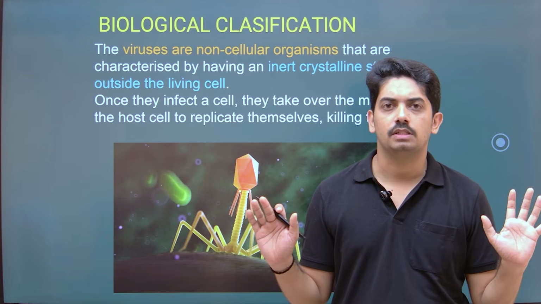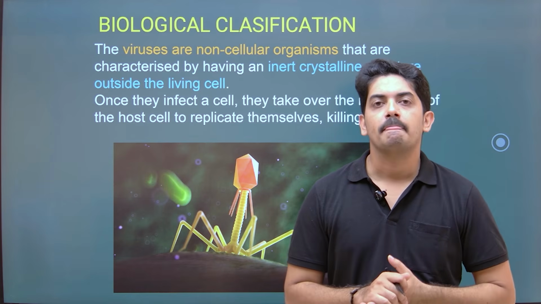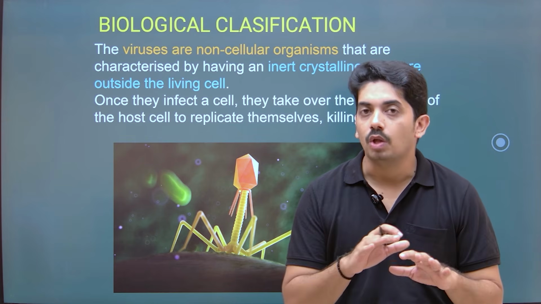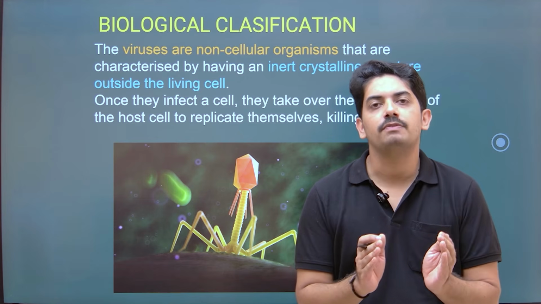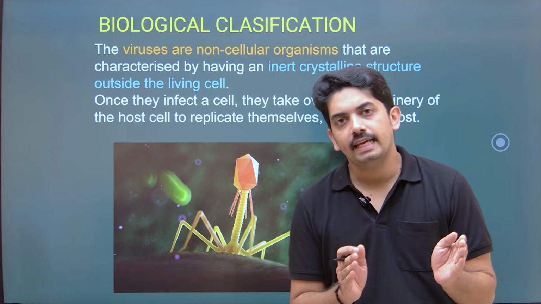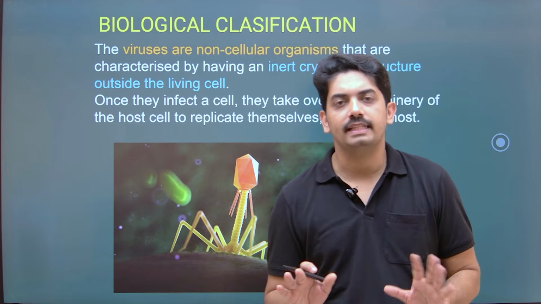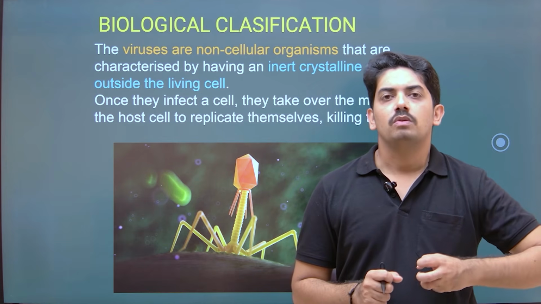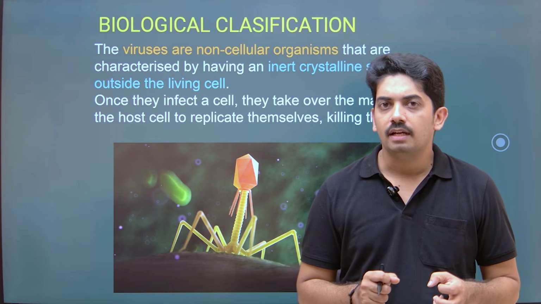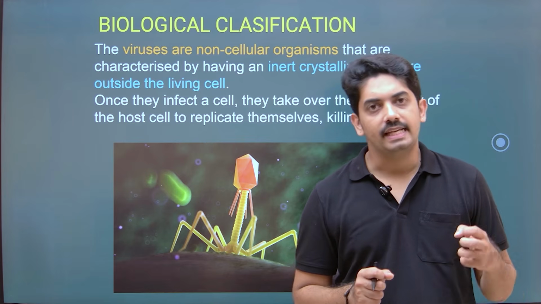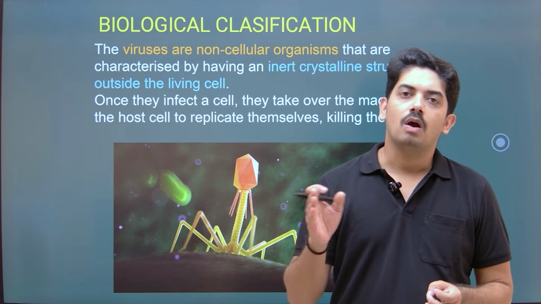They are pathogens. They cause disease. Here the body of the organism is not very complex. It is made up of genetic material, DNA or RNA, and protein. That's it, nothing else. So viruses are acellular and made up of protein and genetic material. This genetic material may be DNA or RNA.